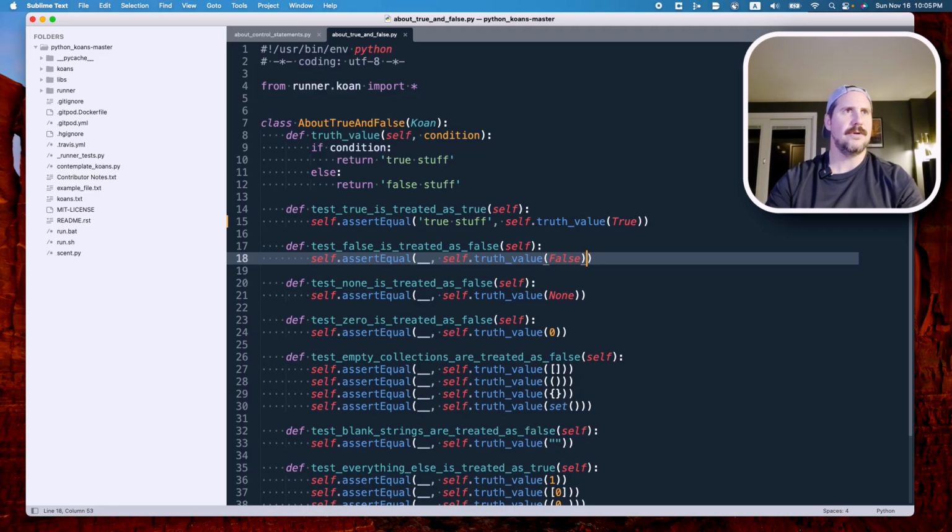All right, so when we pass false to our truth value method, I can hear my son upstairs screaming, and he doesn't want to go to bed.